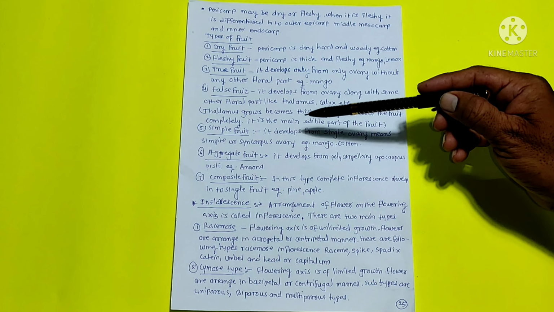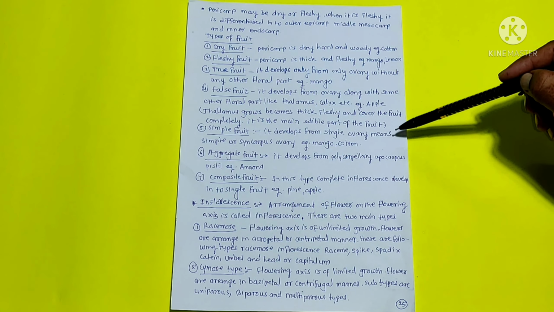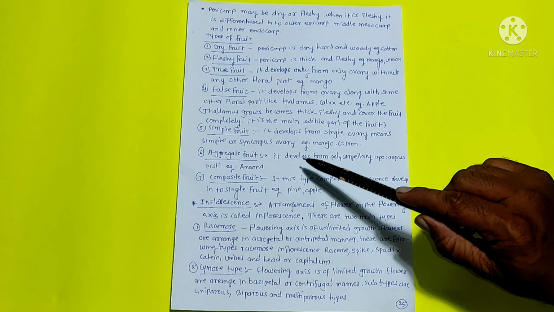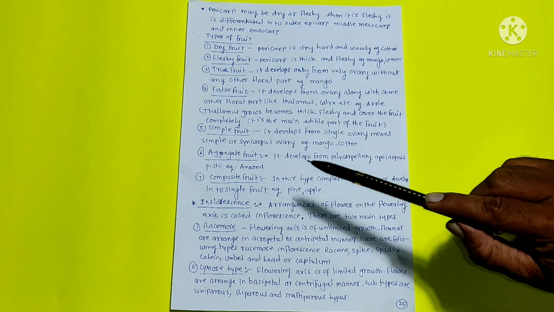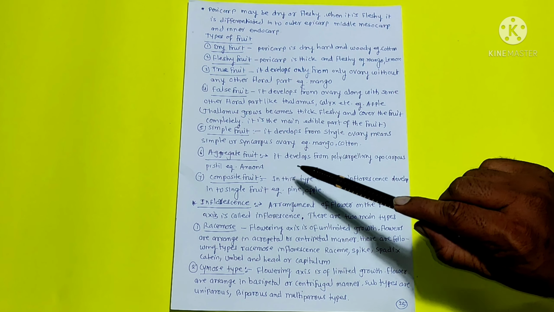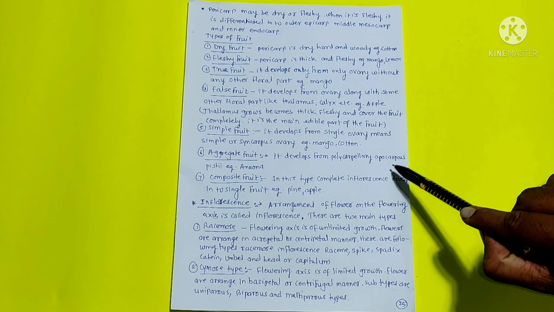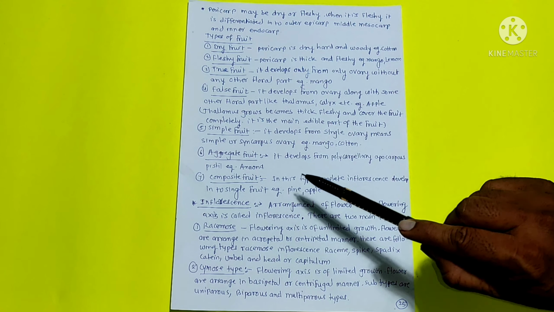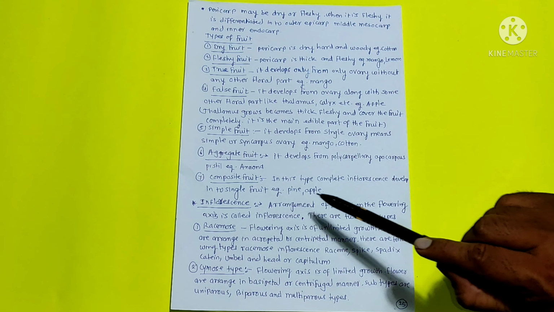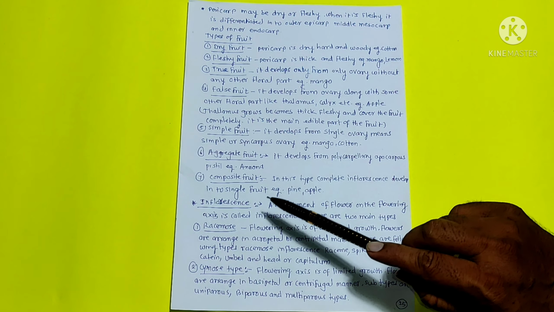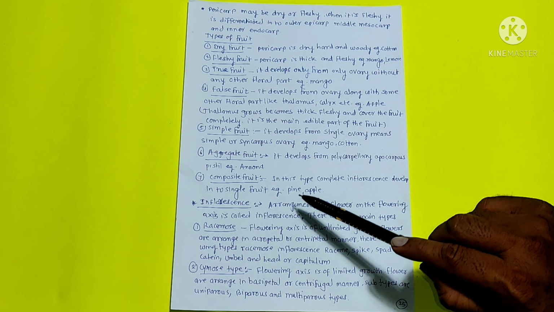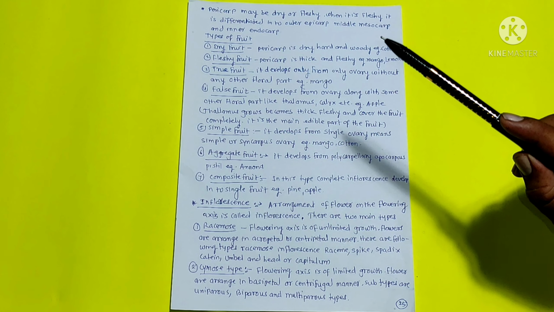Then simple fruit. It develops from a single ovary, meaning a simple or syncarpous ovary, example mango, cotton. Then aggregate fruits. It develops from a polycarpellary, apocarpous pistil, example Annona. Composite fruit. In this type, a complete inflorescence develops into a single fruit, example pine, apple.